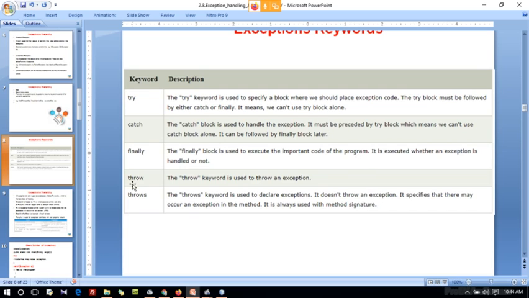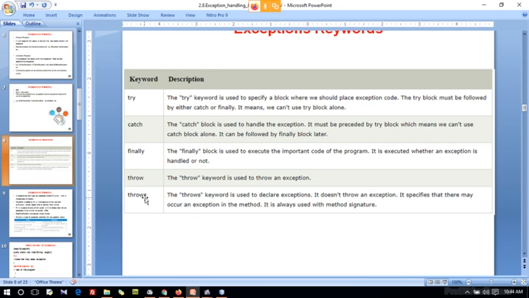And the throw keyword, guys. The throw keyword is used to throw an exception. If you have any particular exception, you can use this throw keyword to throw it. And throws, T-H-R-O-W-S.